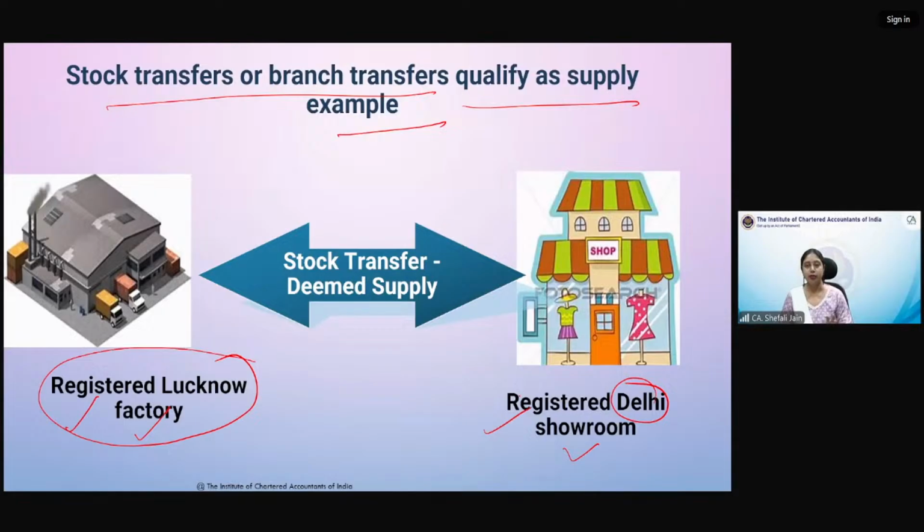So this is very important that both the places of business in different states, they have to obtain registration compulsorily if they are eligible for registration. Once you are eligible for registration in every state, you have to take a separate registration. So registered Lucknow factory has given some stock transfer, or maybe vice versa, to registered Delhi showroom.